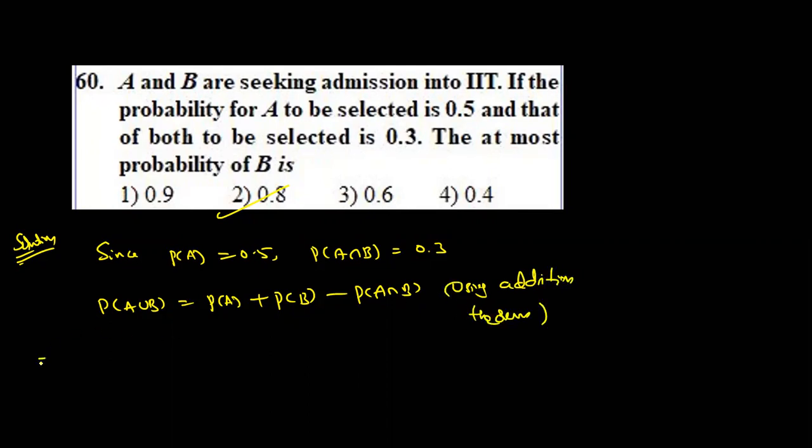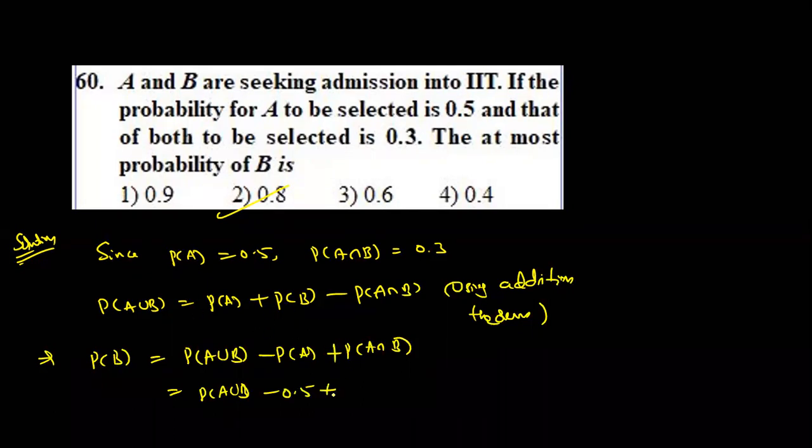Fine. So I need P of B. What is P of B, anyone? P of A union B minus P of A plus P of A intersection B. Tell me, P of A union B minus P of A, 0.5. So P of B means plus 0.3. So P of A union B is how much? Minus 0.2. Since what is the maximum value of P of A union B?